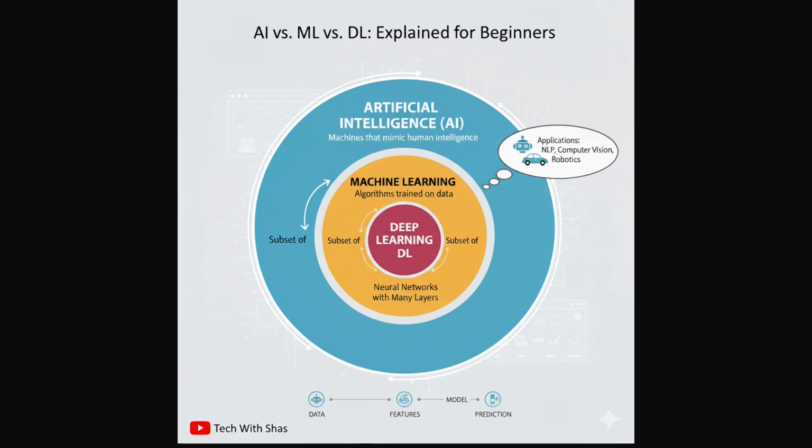Normally in programming, we have some business logic and we define every rule. But here, we feed it a massive amount of data and the algorithm learns the pattern automatically from data. So whatever data we are feeding to the ML algorithm, it is able to understand the patterns and relationships between that data.